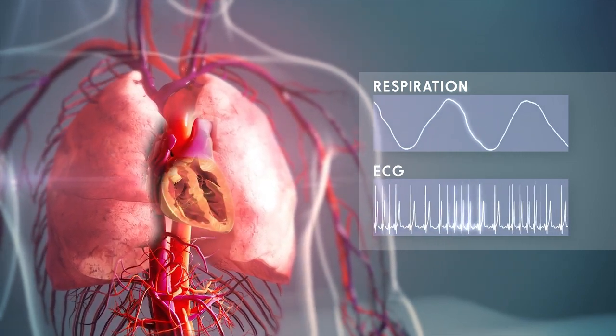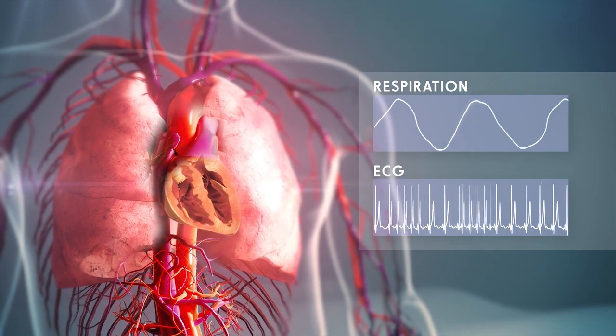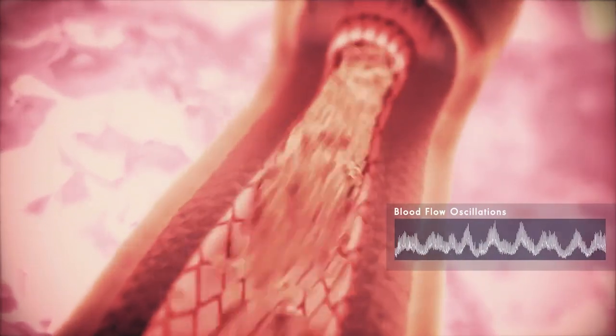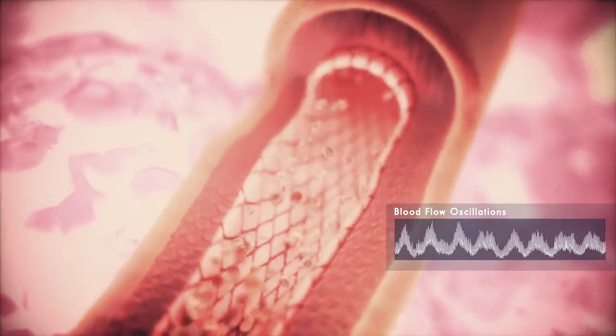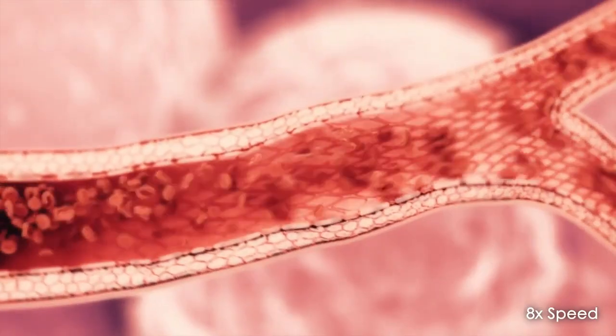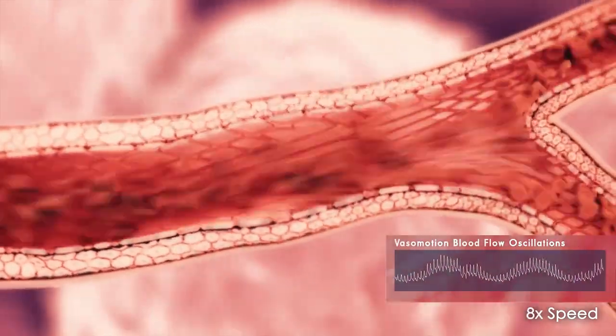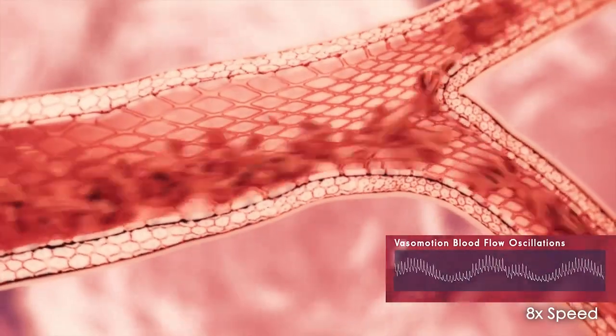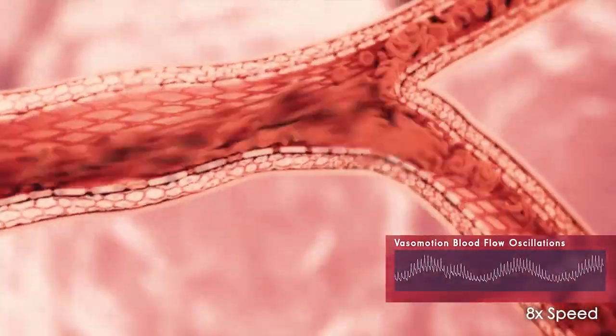The velocity of flow is regulated by many local oscillatory processes, in addition to the heart and respiratory rates. In the arteries and arterioles, rings of smooth muscle cells adjust the flow by contraction in response to pressure, called myogenic activity. This vasomotion involves oscillations in the diameter of the vessel wall, which usually occur around 6 times per minute and can be observed in blood flow signals.